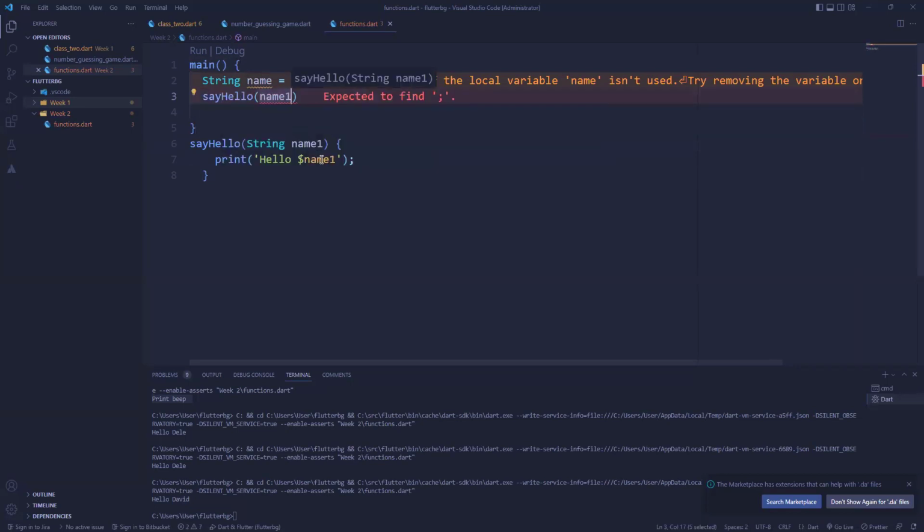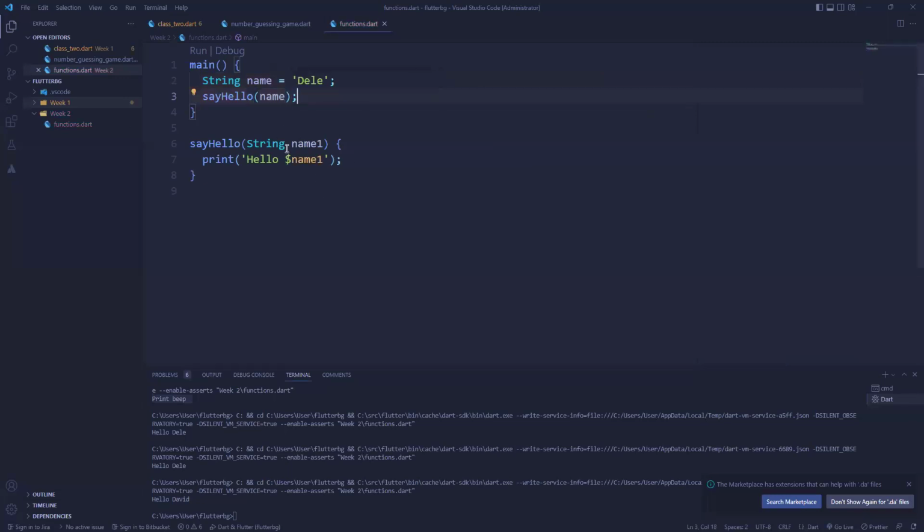It needs me to pass in a string, so I could pass in this name here. And we're good to go. So I have access to it. That's basically the concept of global variables and local variables.